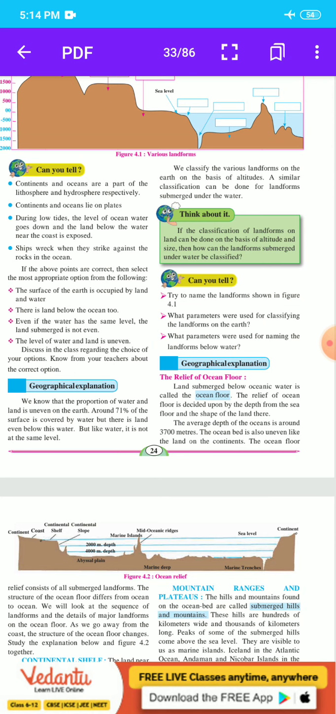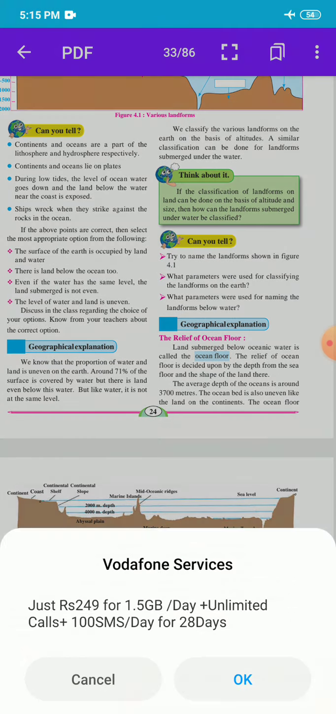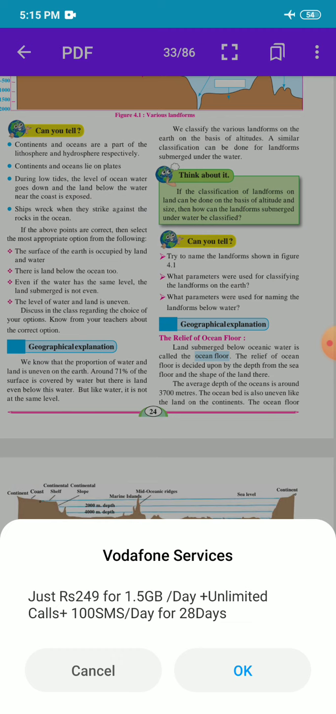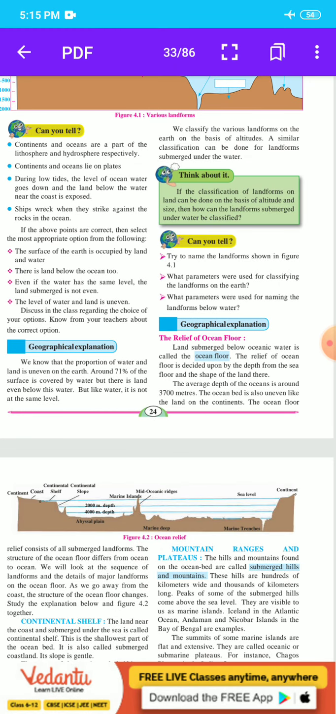The relief of the ocean floor is decided by the depth from the sea surface and the shape of the land there. The average depth of the ocean is around 3,700 meters. The ocean bed is also uneven, like the land on the continents.